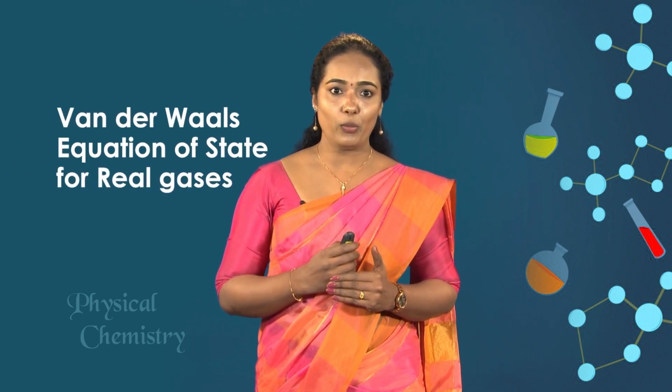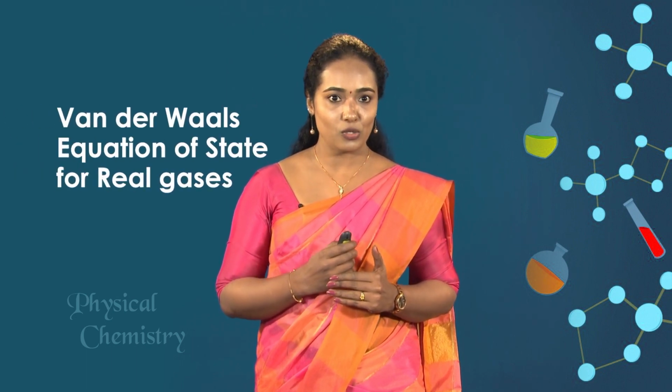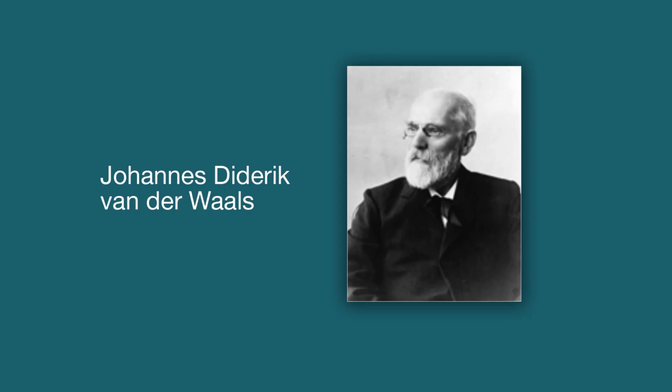Actually, a number of equations of state have been suggested to describe the P-V-T relationship in real gases. The earliest and best known equation is the van der Waals equation. In 1873, van der Waals proposed his famous equation of state of a real gas, that is, an imperfect gas. He modified the ideal gas equation by suggesting that the gas molecules were not mass points but behave like rigid spheres having a certain diameter, and there exist intermolecular forces of attraction between them.